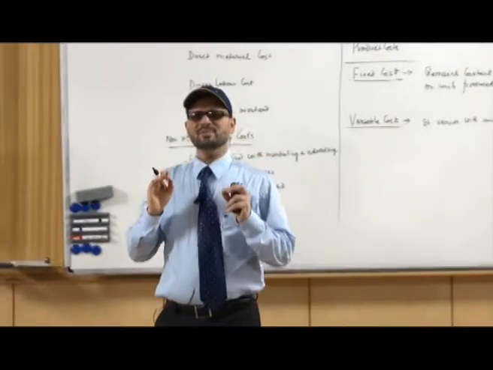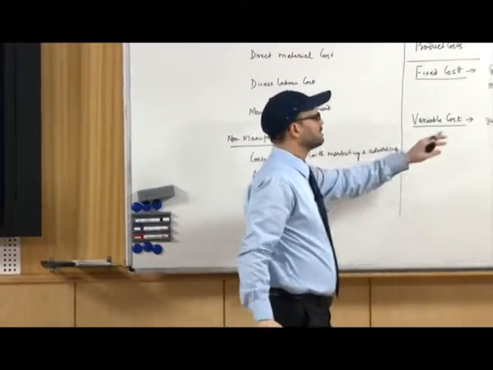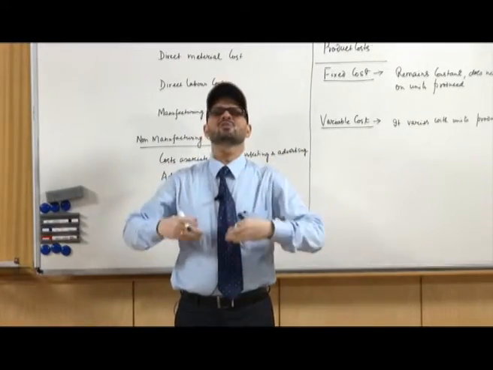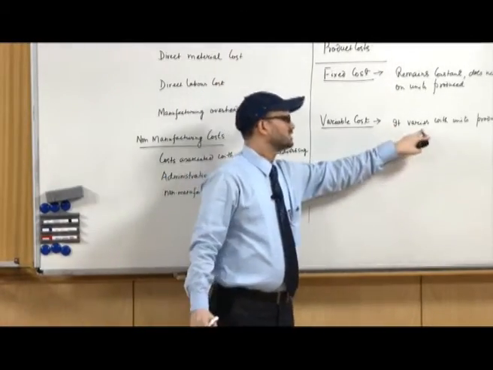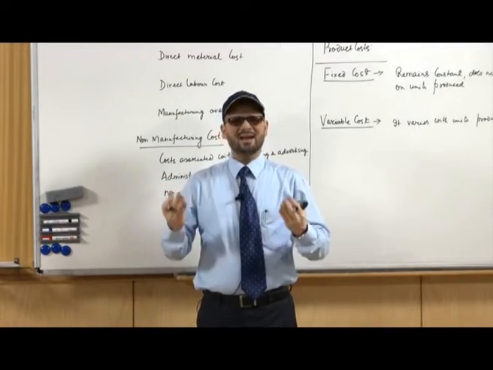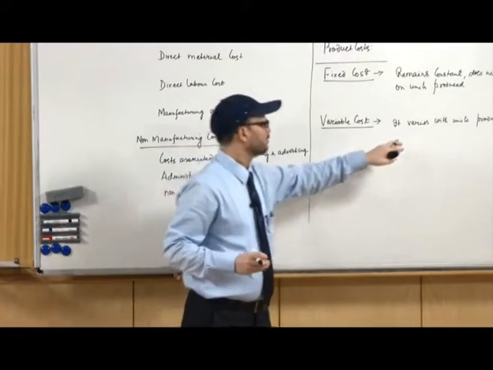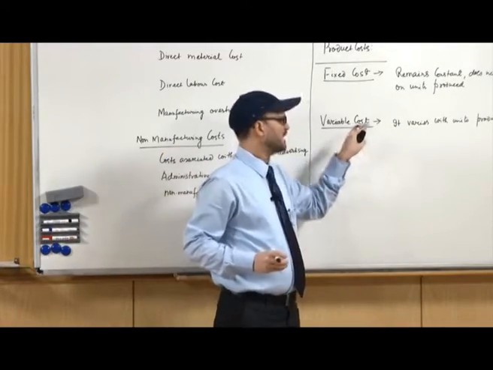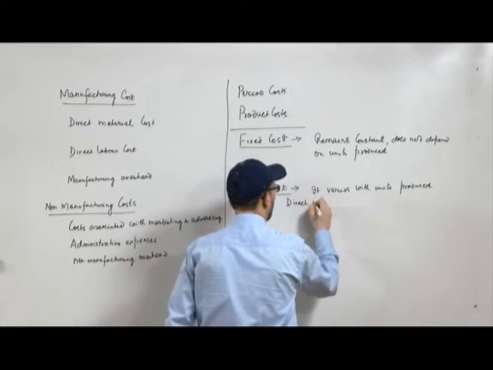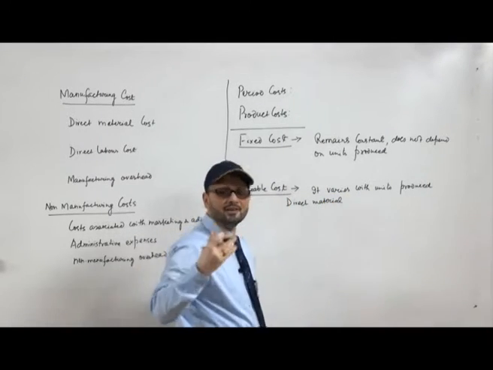So, direct material cost and direct labor cost are examples of variable cost, because as the number of units produced increases, these direct material and direct labor costs will increase, and on the other side if we produce fewer units, these types of cost like direct material or direct labor cost accordingly decrease.